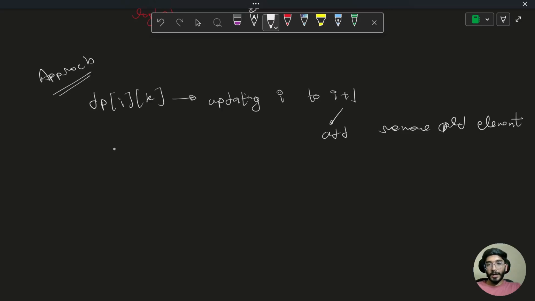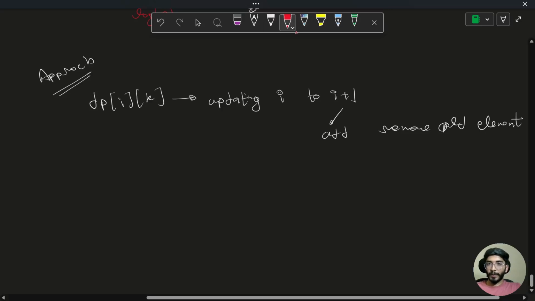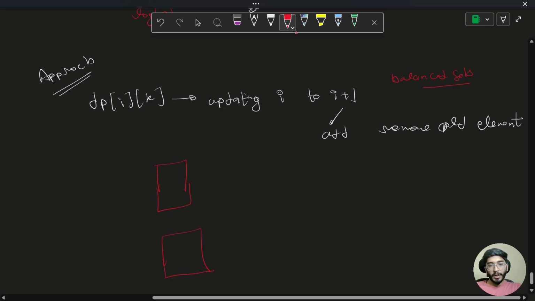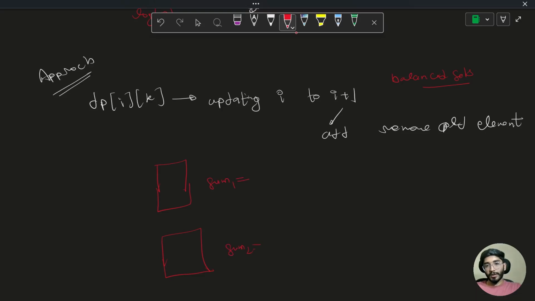For this I am using those two balanced sets, and my balanced sets are storing elements arranged in two parts. So I was maintaining two sums, which is sum 1 for this, sum 2 for this.